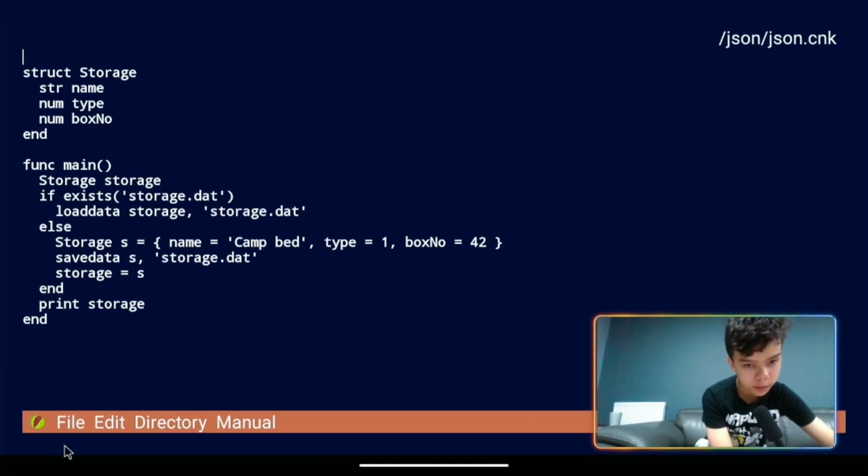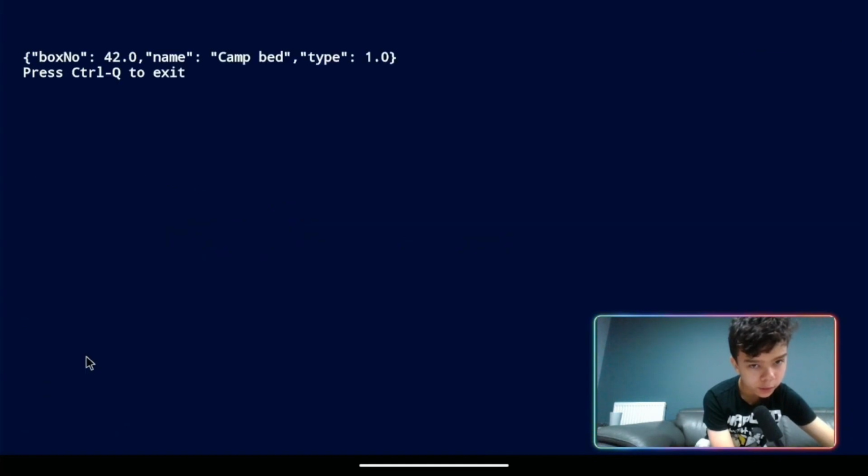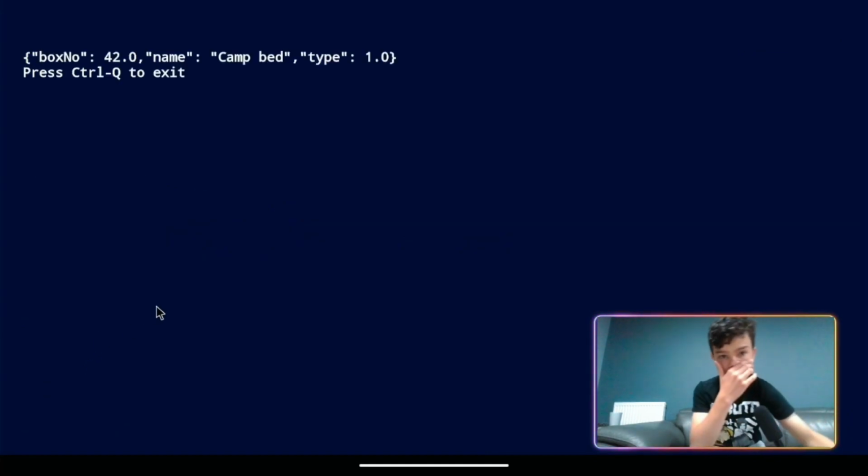And we're gonna go down here and click Run. So if you look into this code, you can see we're able to group variables together into something we call a struct, meaning structure. Then we can load and save these to files on the SD card.